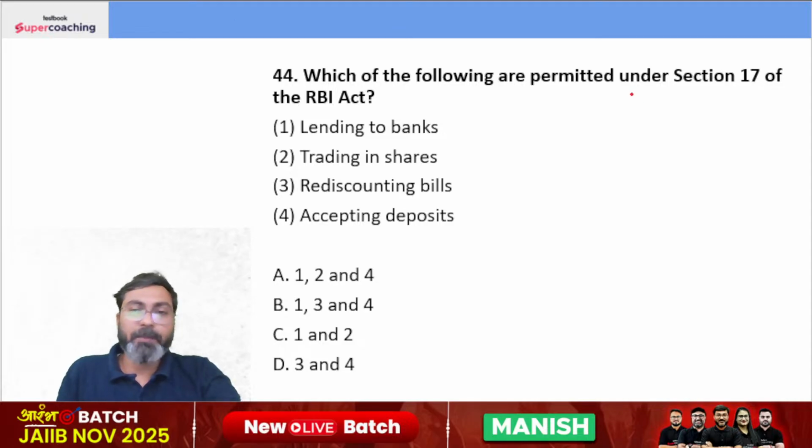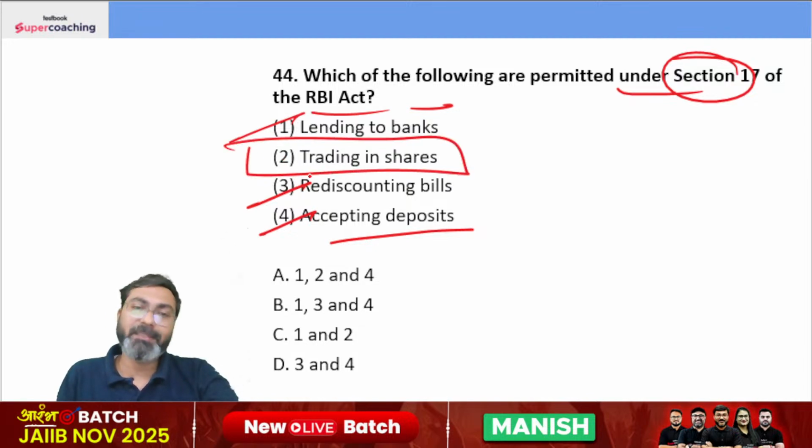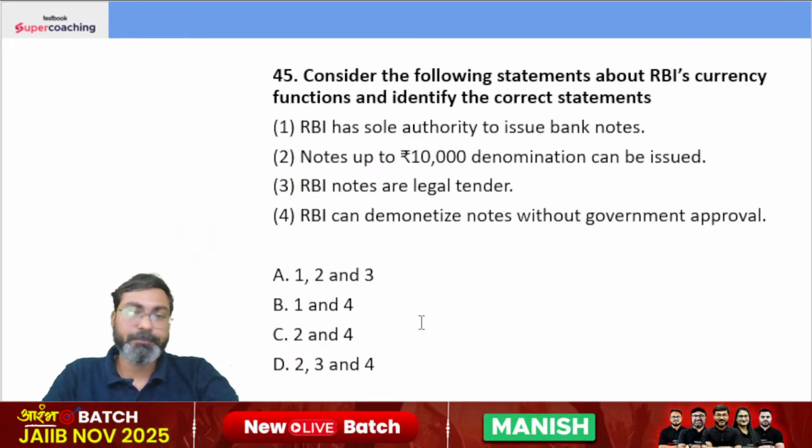Which of the following are permitted under Section 17 of RBI Act? Lending to banks, rediscounting bill, accepting deposit, trading in shares. RBI cannot do trading in shares. The right answer is 1, 3 and 4, and not even its officers.